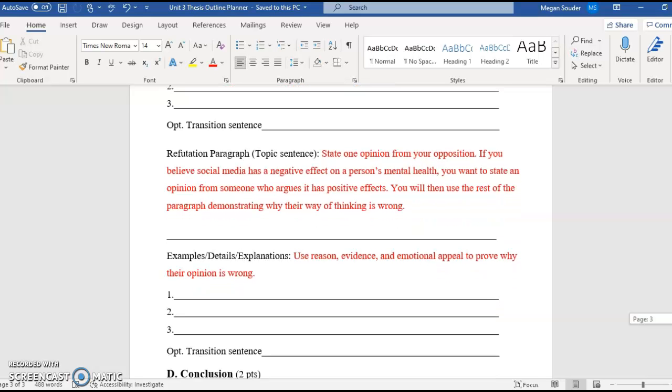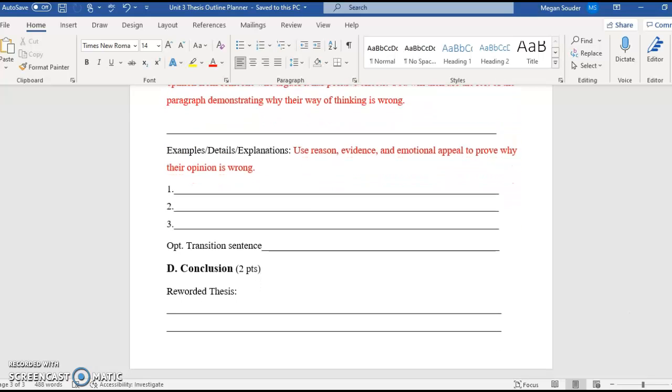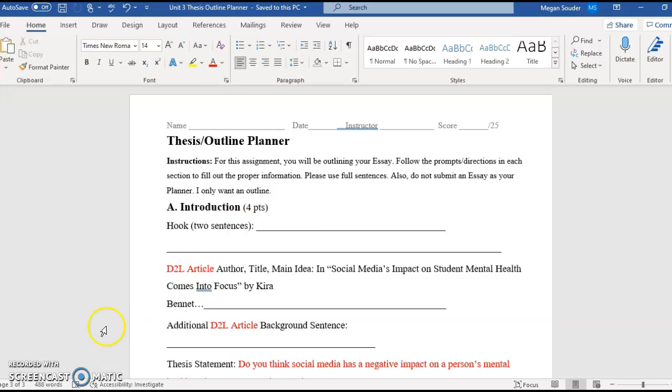And that's the end of the core of the body here, and then you'll have the conclusion. On the planner, it's just a simple restatement of your thesis, and that's it. But on the essay, I do expect 4 to 5 sentences. There's been a lot of confusion about this. So planner, it's 1 sentence. Essay, it's 4 to 5 sentences. All right, and that is the Unit 3 planner. Please email me if you have any questions.